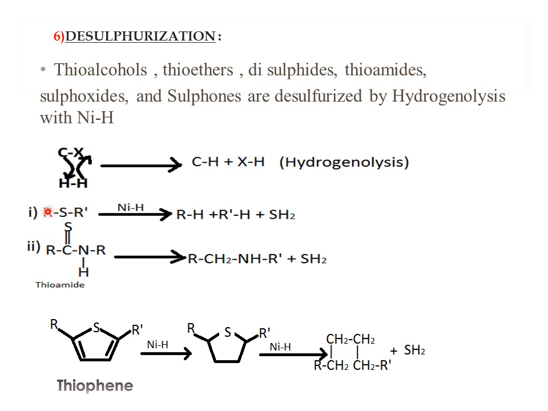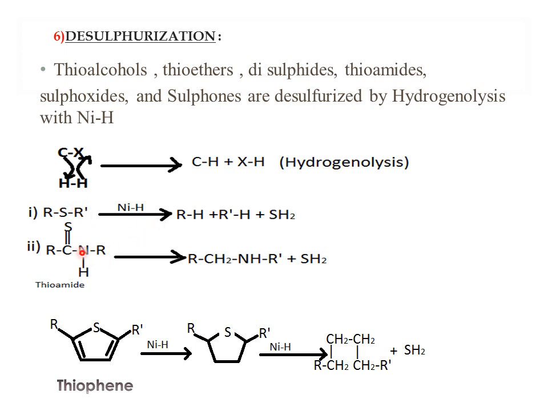This R group will vary with respect to the alkyl group; it can be ethyl, methyl, propyl, butyl, etc. So when you take Raney nickel, these bonds get broken. That is the desulfurization reaction, the removal of the sulfur atom. So there is the addition of one hydrogen atom over here, and two hydrogen atoms over here and one over here.